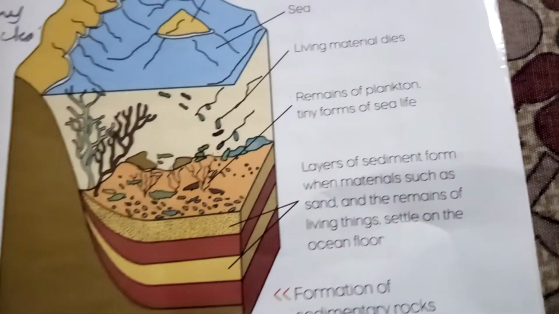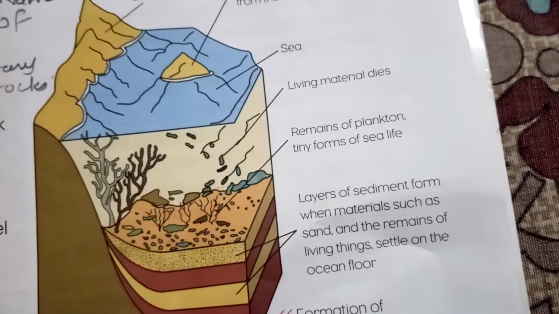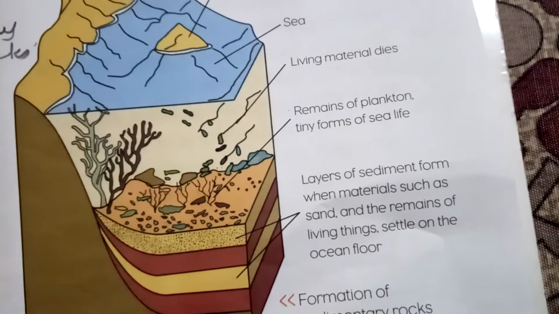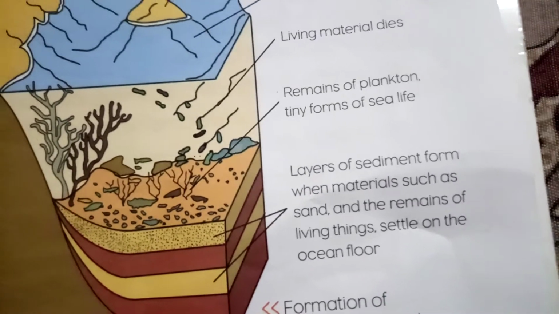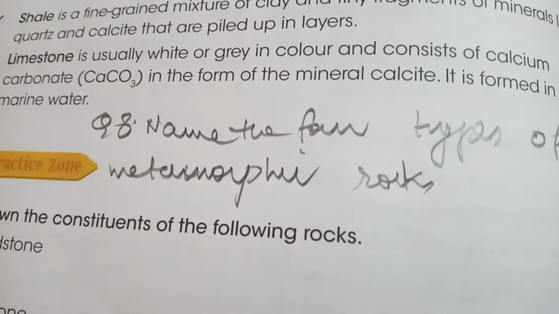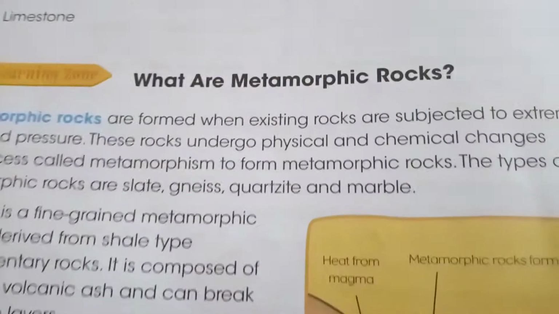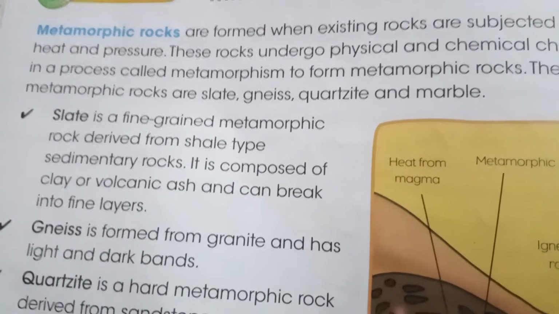Then the other type of sedimentary rocks are conglomerate. It is a combination of sedimentary rocks that is formed from rounded gravel and boulders, and when they join together with minerals and sand, that becomes a conglomerate. Now turn your page on page number 117. We discussed about the shell. Now what is the shell? Shell is a fine grained mixture, and that is made of clay.